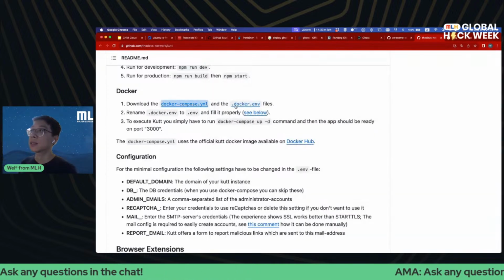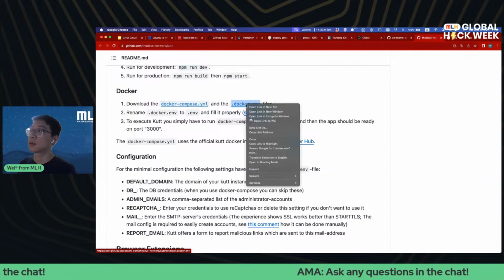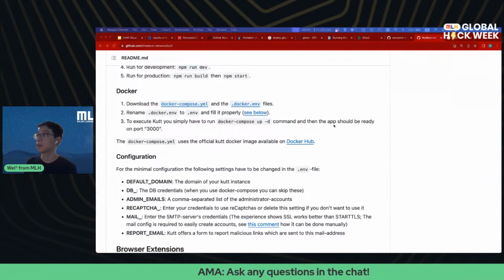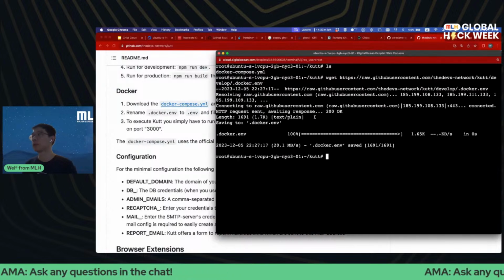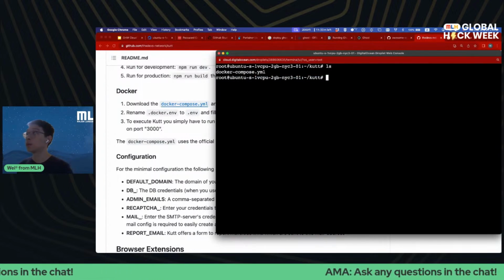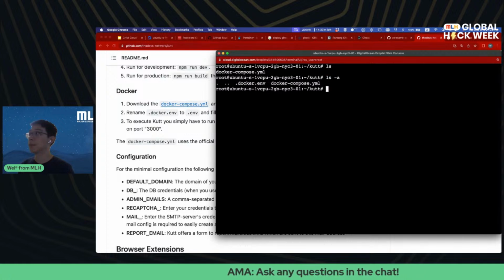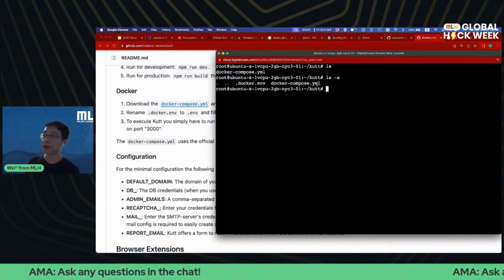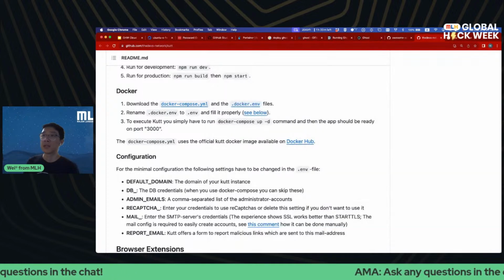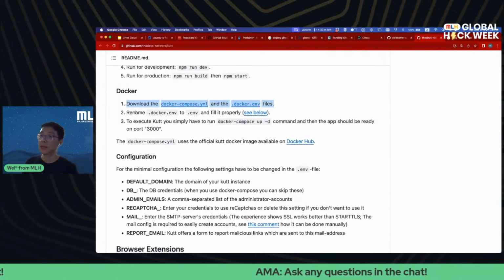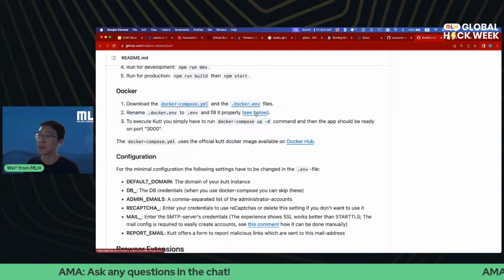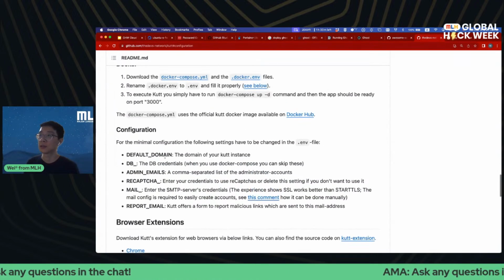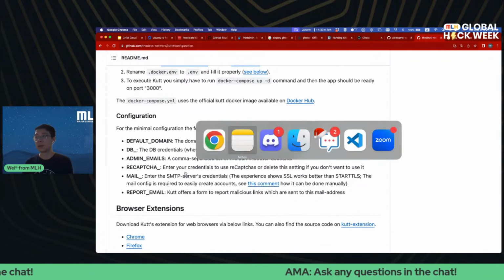Okay, so now we have the Docker Compose file, right? And the next step is to download the docker.env file. So let's do that real quick. So now I have both docker.env and docker-compose.yaml files. First step is done. Now let's go to the second step: rename the docker.env to .env and fill it properly. So here are some configurations, right? So why don't we do that real quick?